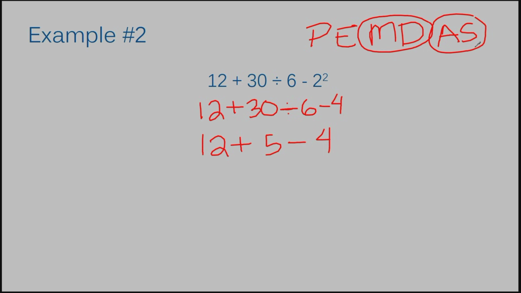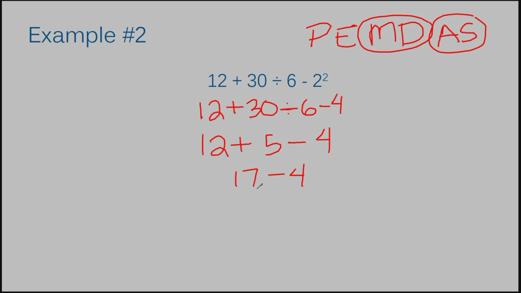Addition and subtraction. I'm working from left to right. I have 12 plus 5. 12 plus 5 is 17. So I'm going to rewrite this whole problem, except the 12 plus 5 part will be rewritten as the new answer. So that's 17. Now, this is subtraction, bring it down. And the 4, bring it down. Okay? Do I have any more addition or subtraction?